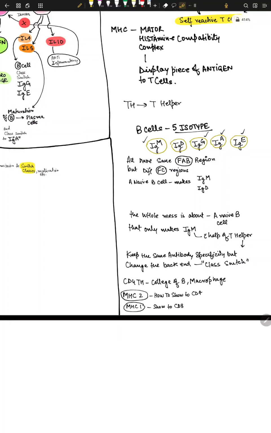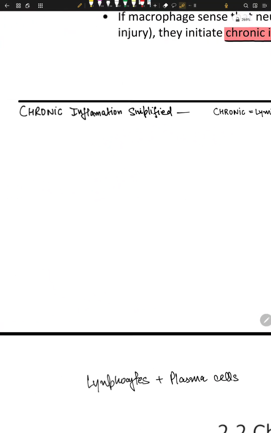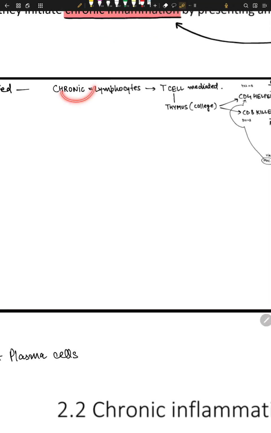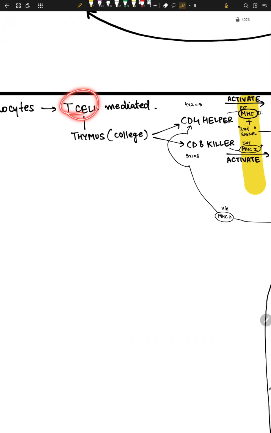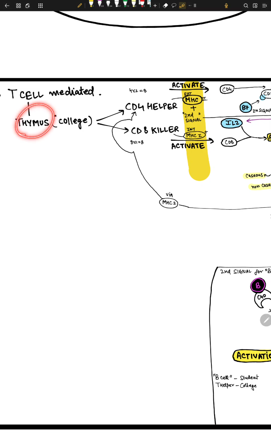Now I'm building a concept. Chronic inflammation means lymphocytes plus plasma cells, and it's all T cell mediated. T cells are the teacher cells, and they come from the thymus, the college. After the thymus, they get separated into CD4 helper cells and CD8 cells. CD4 is the helper, CD8 is the killer that just kills the cell.